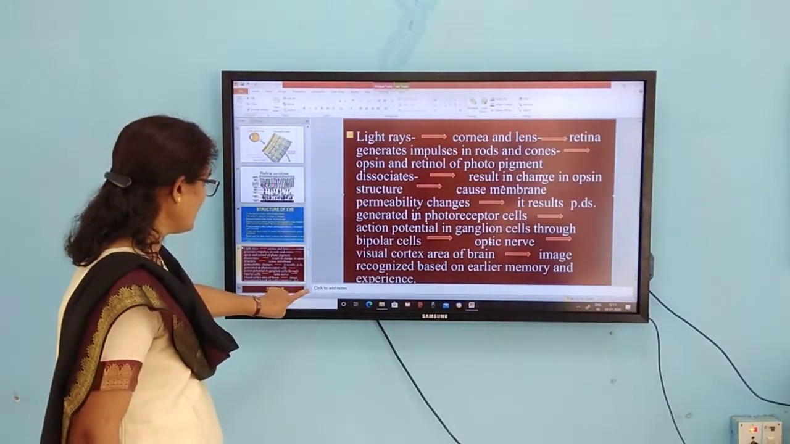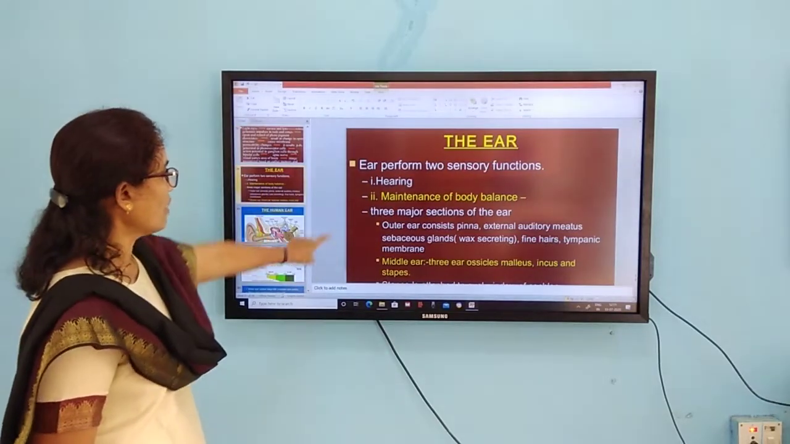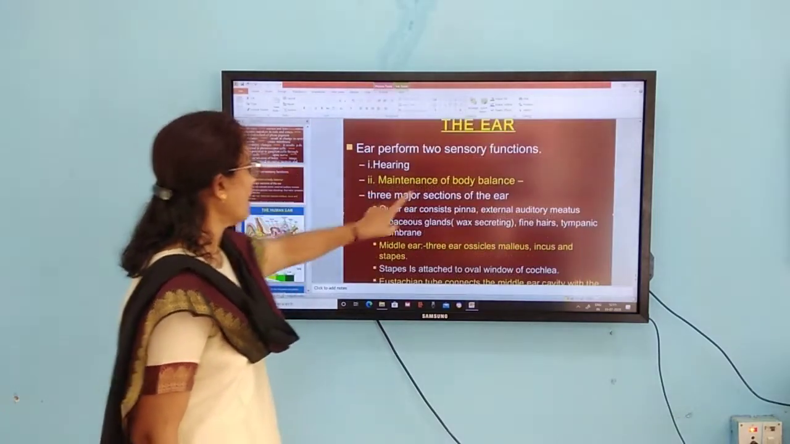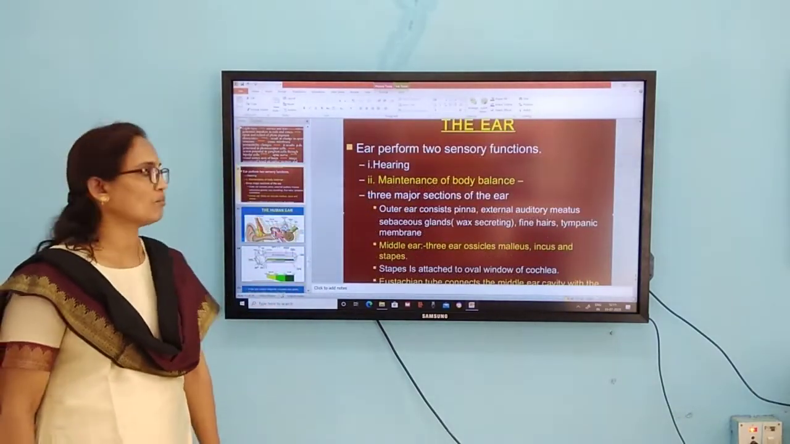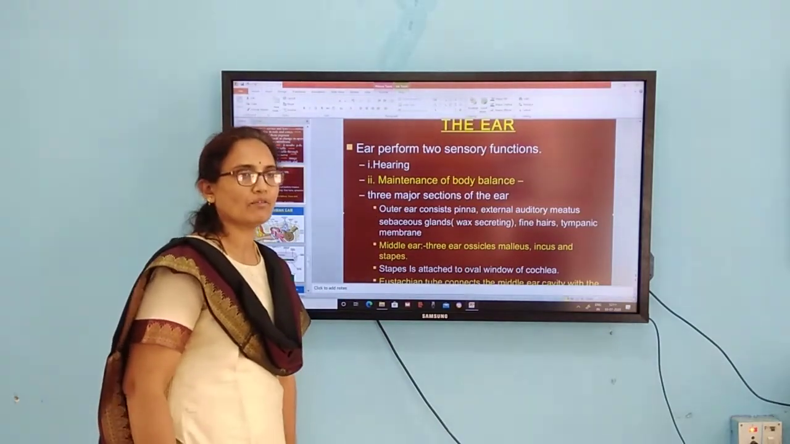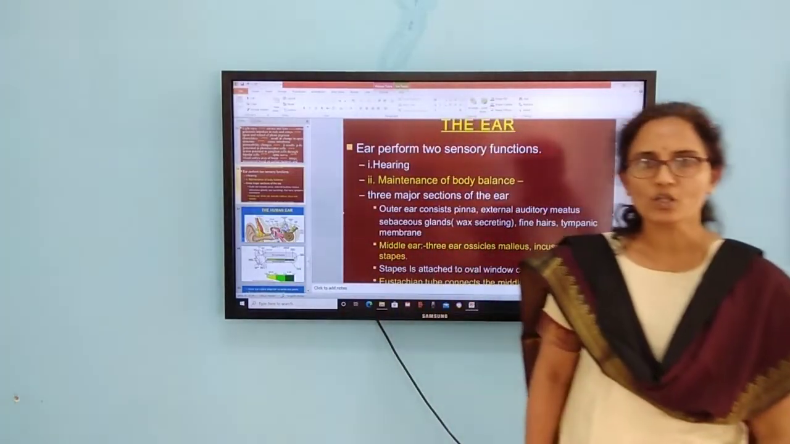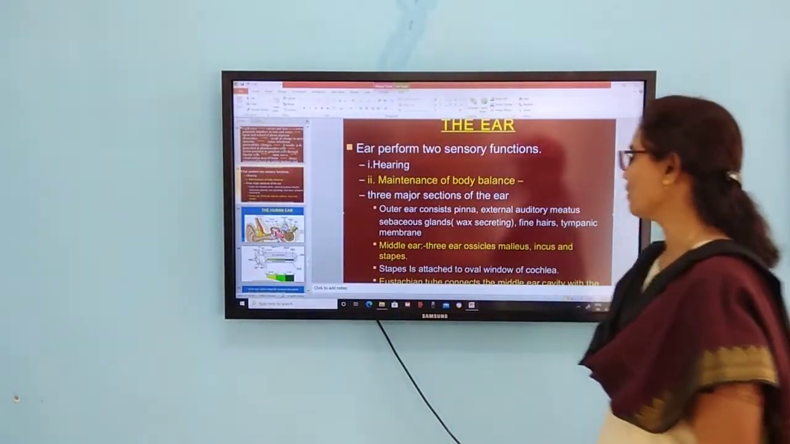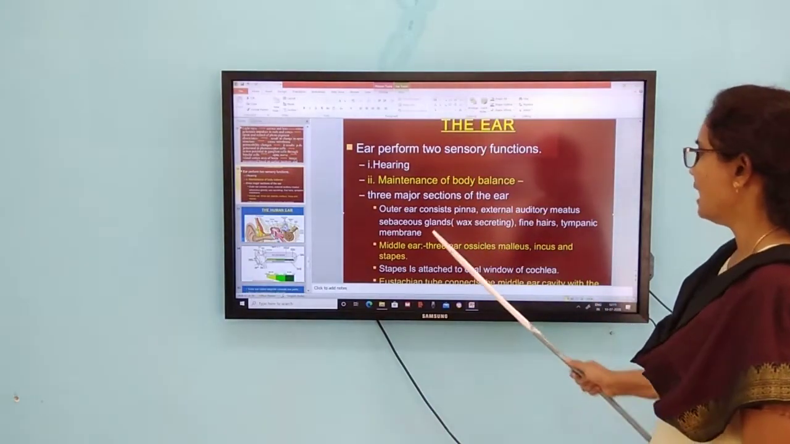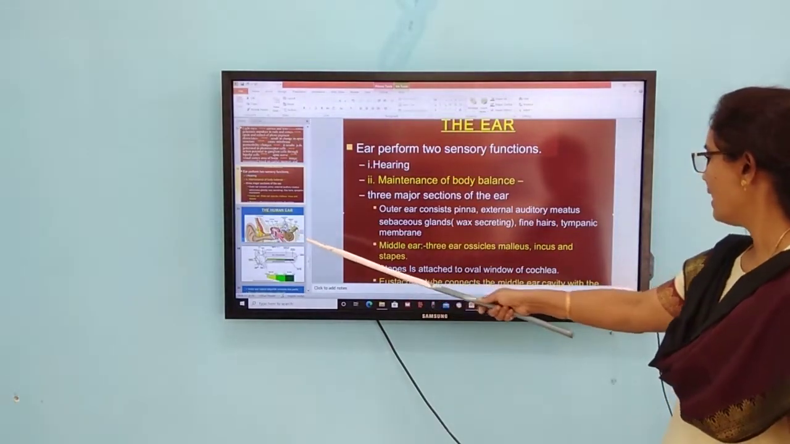So then coming to the next one, the ear. The ear performs two sensory functions. One is hearing, and the other is maintaining balance of the body. The three major sections of the ear are the external ear, middle ear and internal ear. The outer ear consists of the pinna, auditory meatus and also the sebaceous glands. I can explain it through the diagram.